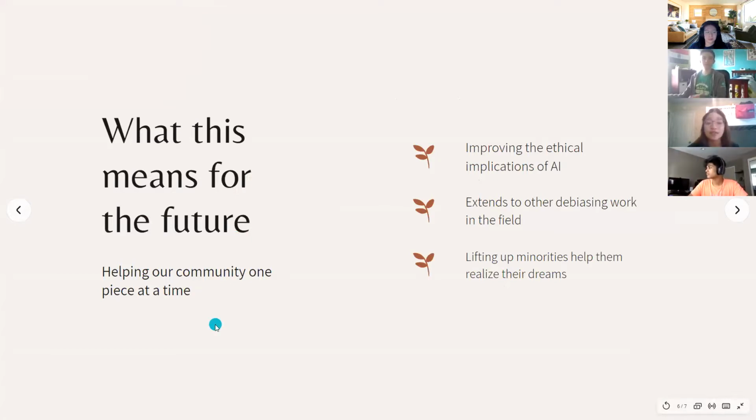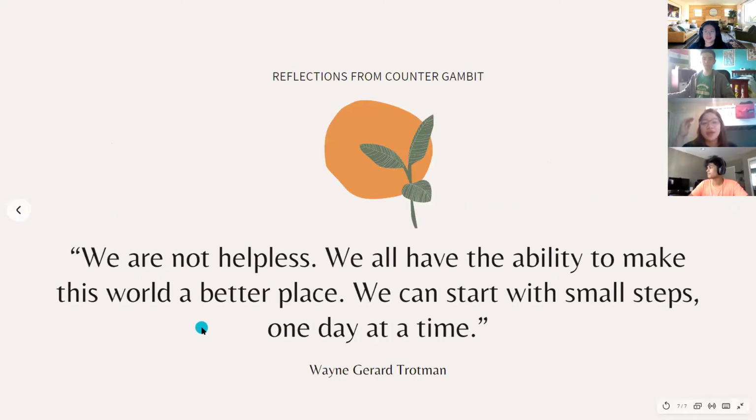So this means a lot for the future, especially towards improving the ethical implications of AI as leaders in the field who create and have an understanding of AI behind the scenes. And this can also extend to other debiasing work in the field, especially for minorities who can realize their dreams when they're placed in models that represent the world for what it should be. So each small step we take has such a big impact in helping our community, and it helps with the impact on the future that we have. And so we took a small step today for the chess community, but this does have a really meaningful impact on how AI treats the world.